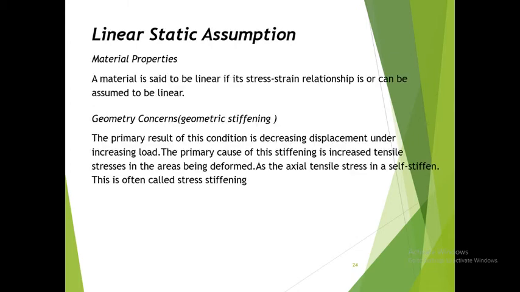So for the linear static assumption, material properties: a material is said to be linear if the stress-strain ratio is, or can be assumed to be, linear. Geometry constant: the primary result of this condition is decreasing displacement under increasing load. The primary cause of this stiffening is increased tensile stress in the area being deformed as the axial stress in a part self-stiffens. This is often called stress stiffening.